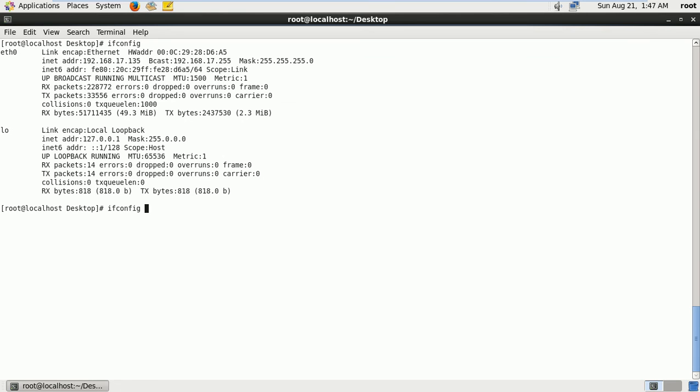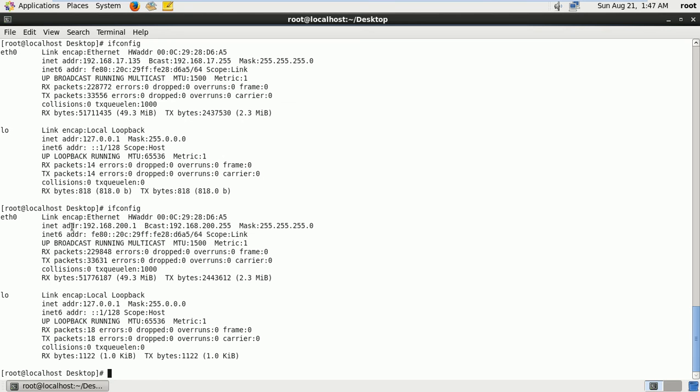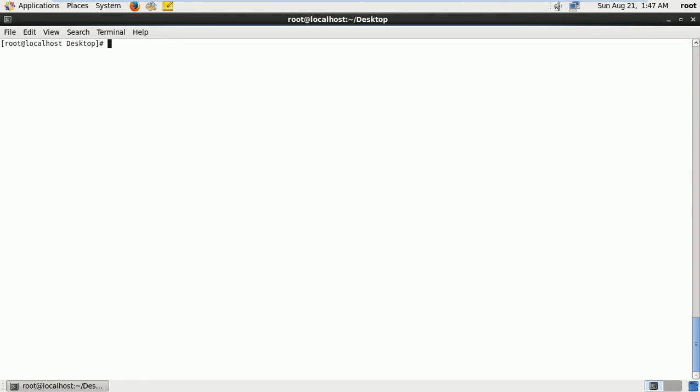Now we can check ifconfig. We have the IP address 192.168.200.1 right now. Now say clear. The next step, we need to configure the host name. Right now the host name is localhost.localdomain. To configure the host name, go to /etc/sysconfig.